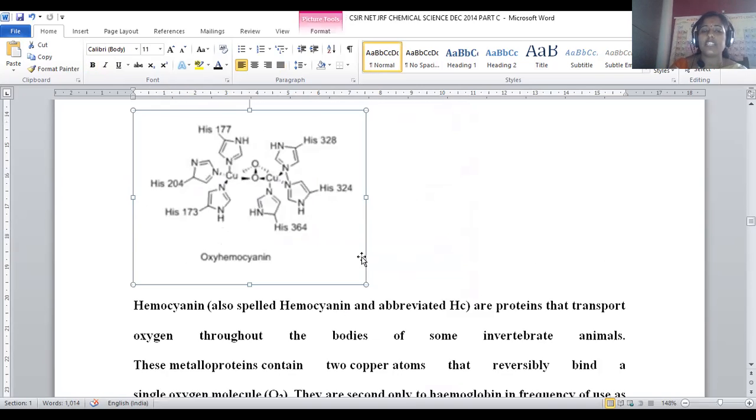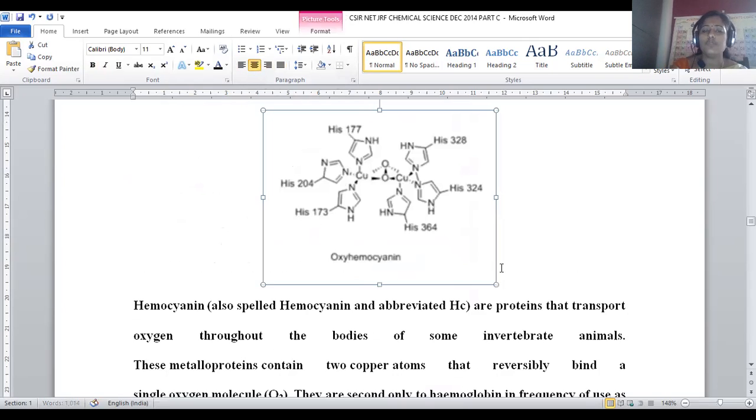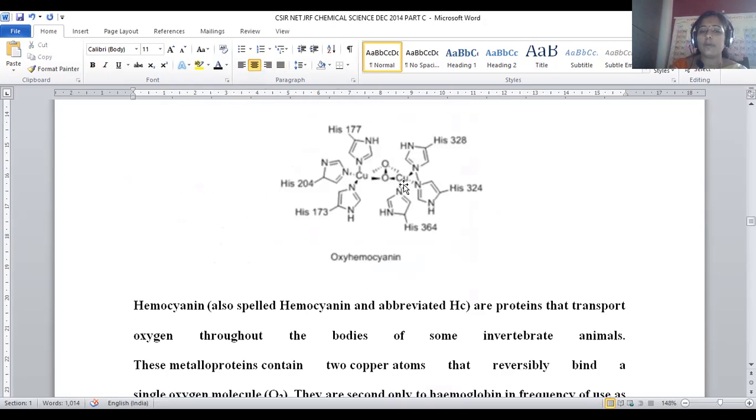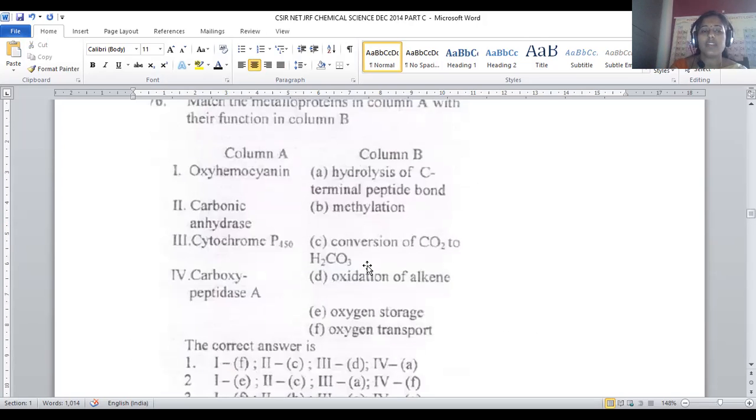This is the structural representation of oxyhemocyanin, where two copper moieties are present, and each copper is bound to histidine units, that is, imidazole units. Each copper is bound with 3 imidazoles, and both are connected by a bridging oxygen linkage. So this is the structure provided for oxyhemocyanin. Its main purpose is oxygen transportation in marine invertebrates, right?